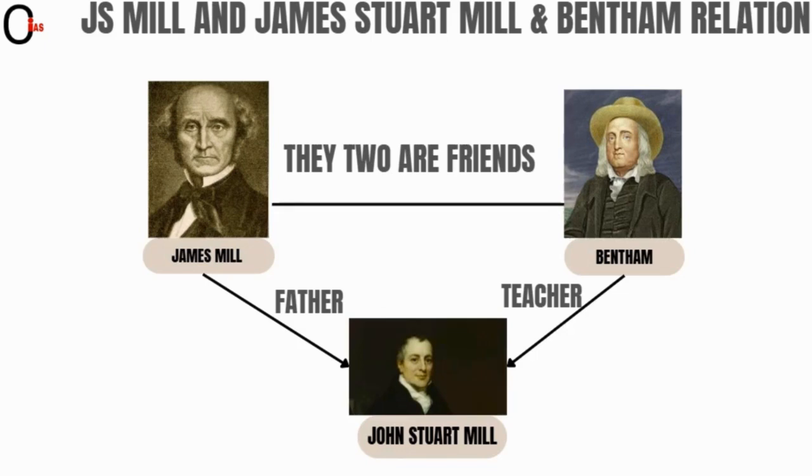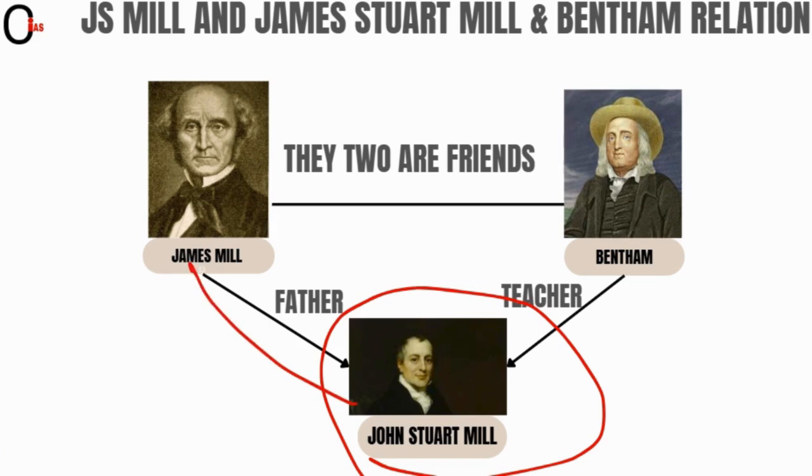See friends, students often get confused in their relations and names. Let us understand their relation first. Here we are discussing John Stuart Mill, right? Who is the father of John Stuart Mill? James Mill. James Mill is the father. And who is the son of James Mill? John Stuart Mill.